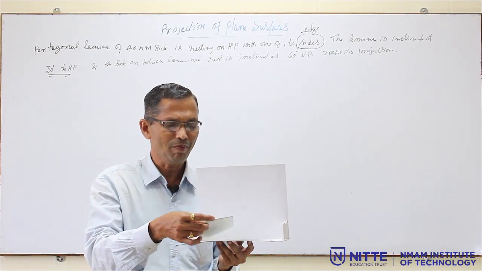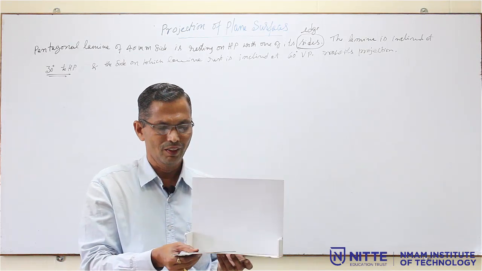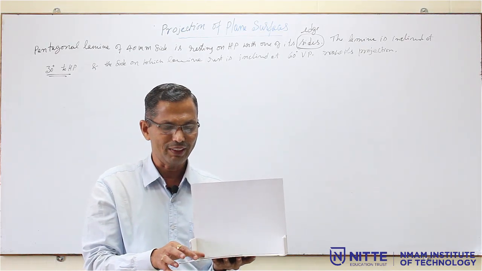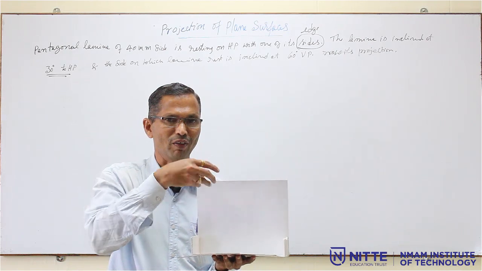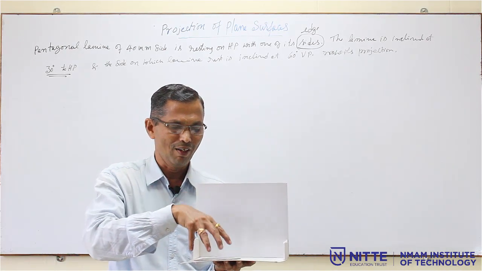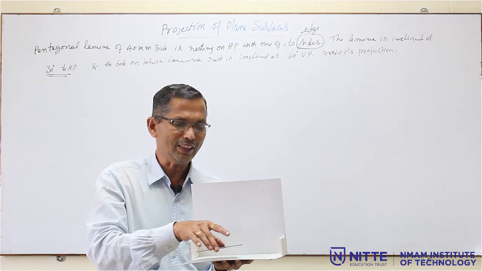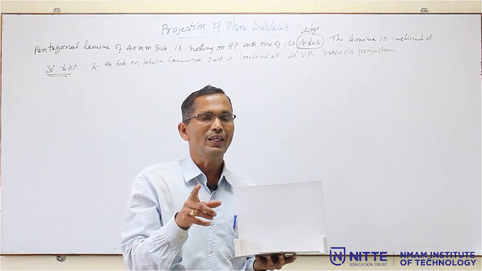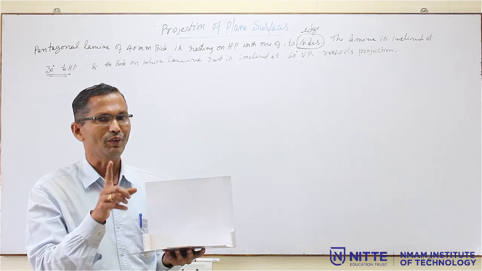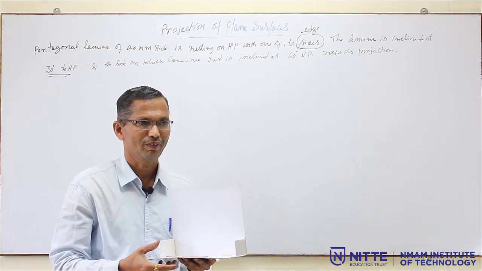So, this is the first step. Place it like this, in the edge condition. Now, you write the front view and top view of this. You will get the pentagon in the top view and the front view will be a straight line. Then in the second step, always in the second step you have to give the surface inclination.